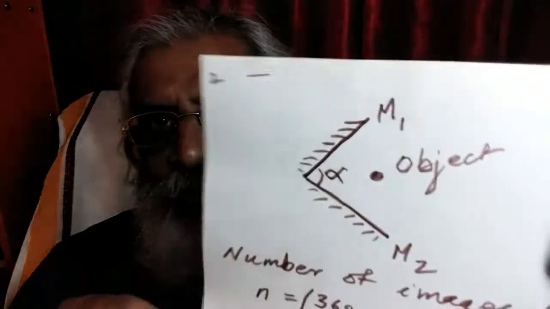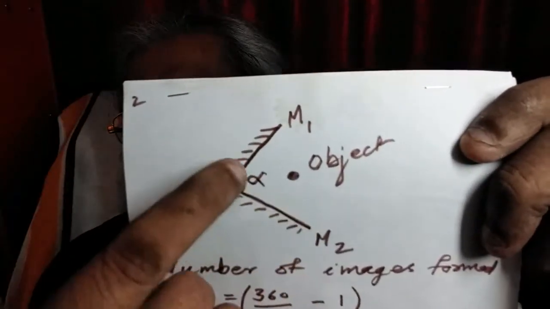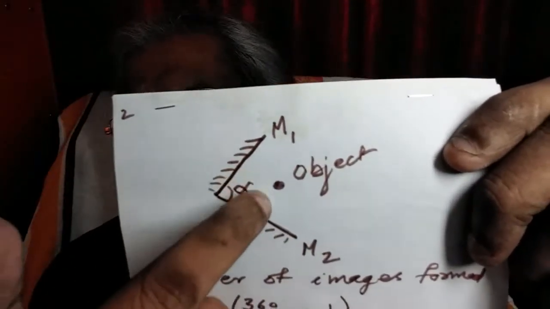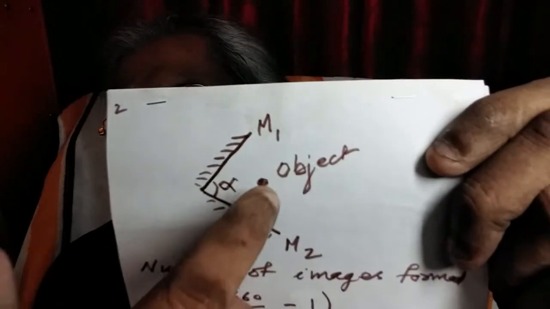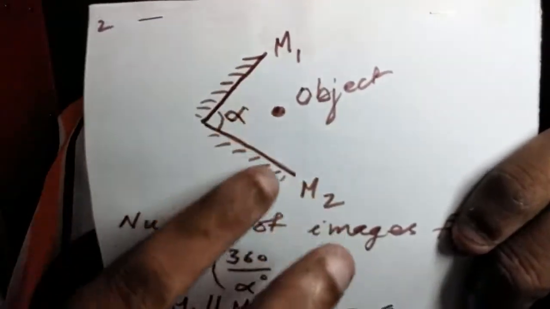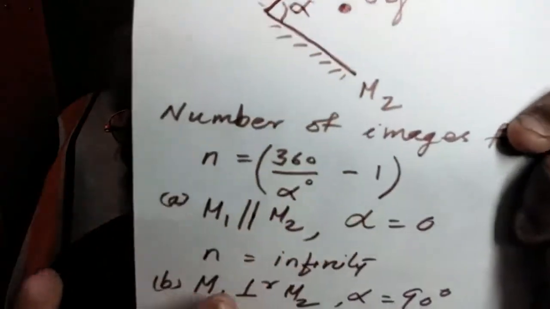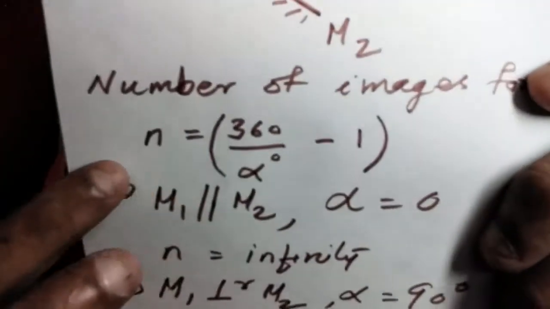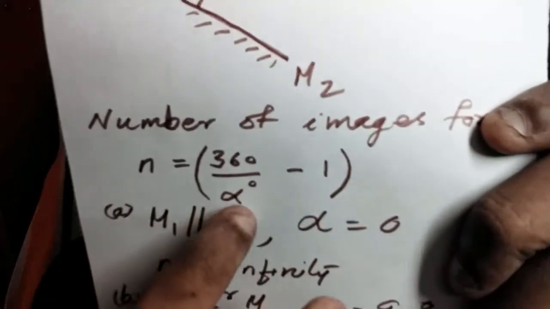Another point. These are two plane mirrors M1 and M2 arranged with an angle alpha degree between them, and an object is placed in between the mirrors. Then the total number of images formed by the pair of mirrors is given by this formula: n equals 360 by alpha minus 1. Here alpha must be in degree, not in radian.